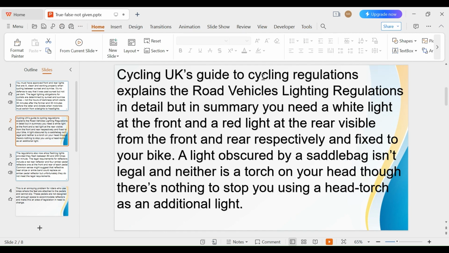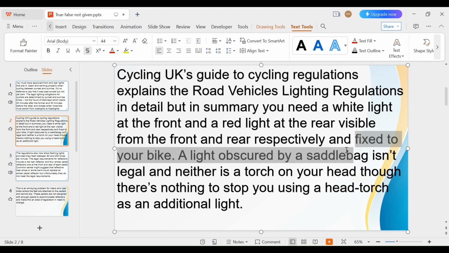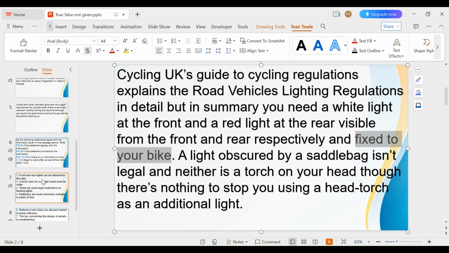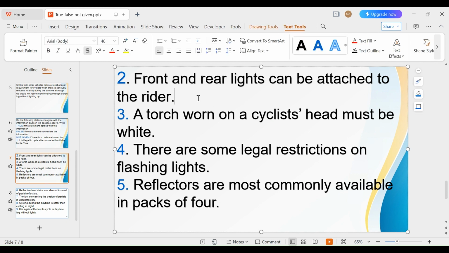Cycling UK's Guide to Cycling Regulation explains the road vehicles lighting regulation in detail, but in summary, you need a white light at the front and a red light at the rear, visible from the front and the rear respectively, and affixed to your bike. It should be fixed to your bike. It should not be fixed to the rider but to the bike. So that is contradiction. That means it is false. So let's write it down here, false.